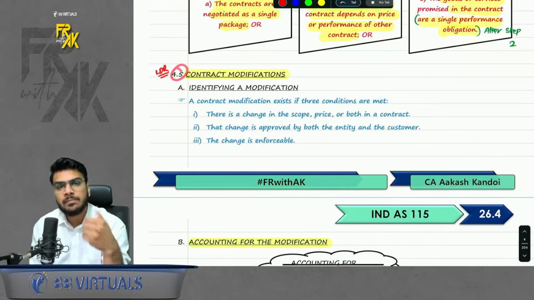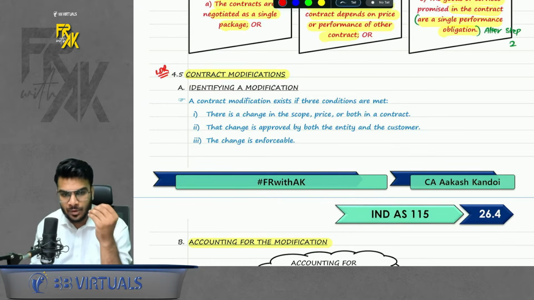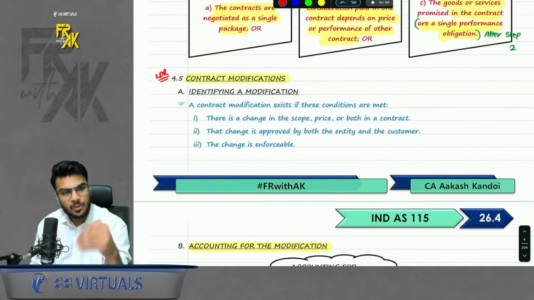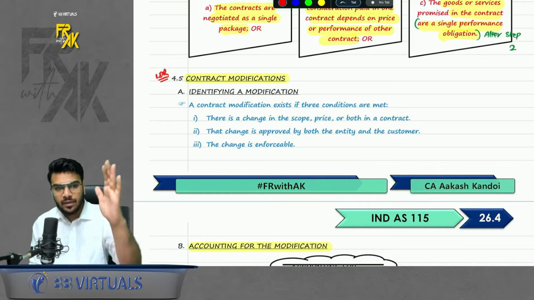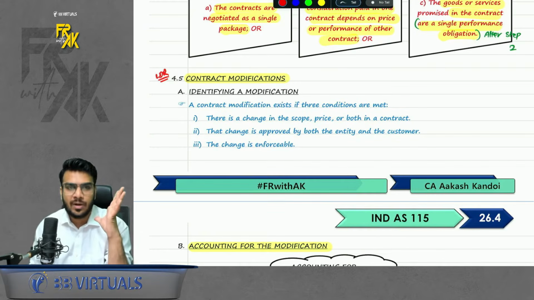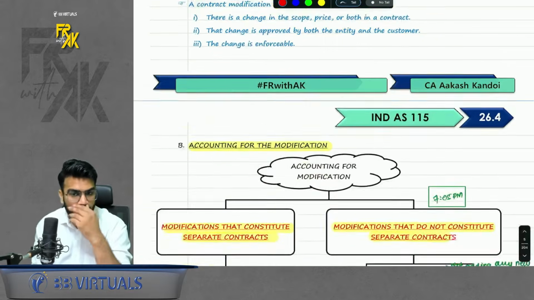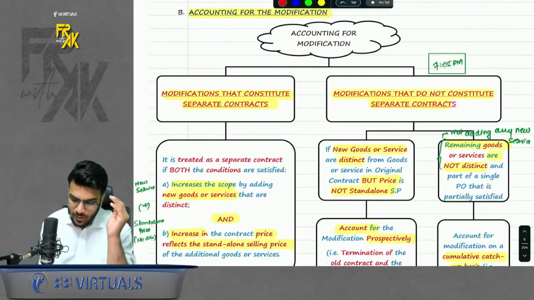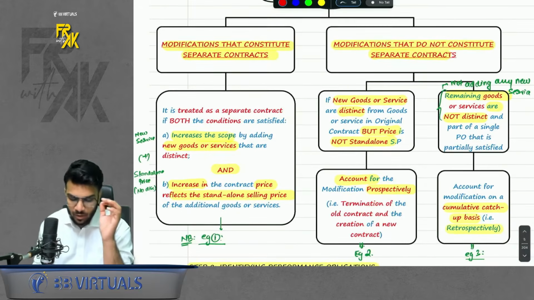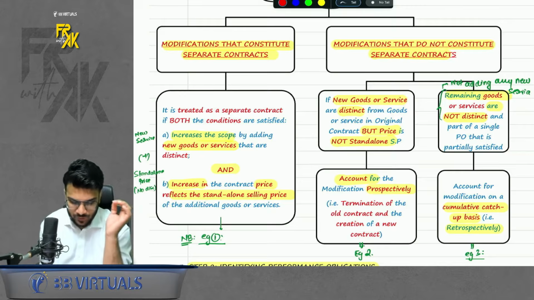The next part, the important part of this step, was contract modification. Now what is the meaning of contract modification? Modification means once you enter into a contract, midway you either add some services or you change some conditions in the contract, which modifies the contract. So it says contract modification. Now how to account for this contract modification? In case you remember, we have in all 3 possibilities. 3 scenarios are possible. First, modifications that constitute separate contracts.